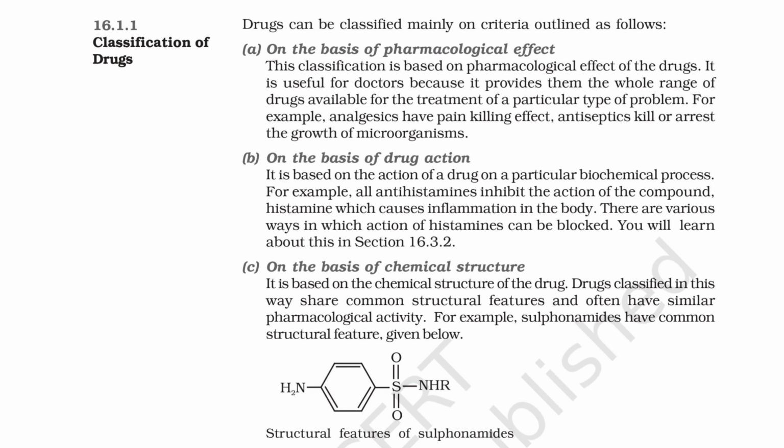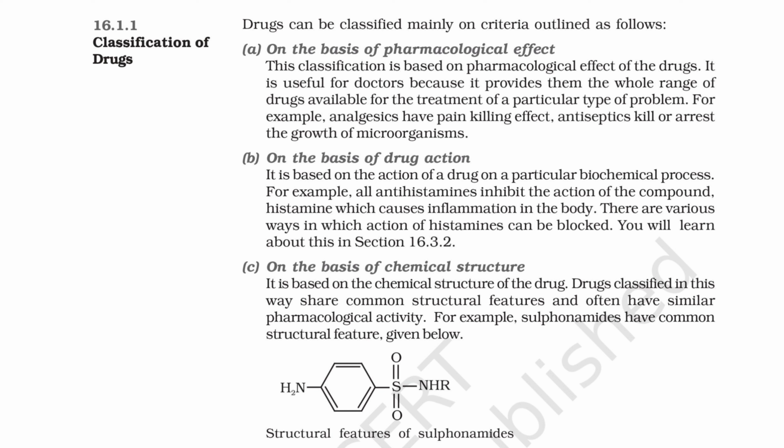Classification of drugs. Drugs can be classified mainly on criteria outlined as follows. A. On the basis of pharmacological effect. This classification is based on pharmacological effect of the drugs. It is useful for doctors because it provides them the whole range of drugs available for the treatment of a particular type of problem. For example, analgesics have pain-killing effect, antiseptics kill or arrest the growth of microorganisms.